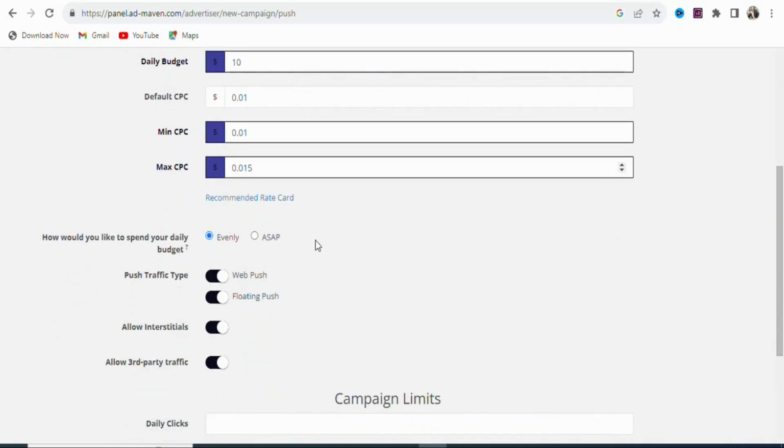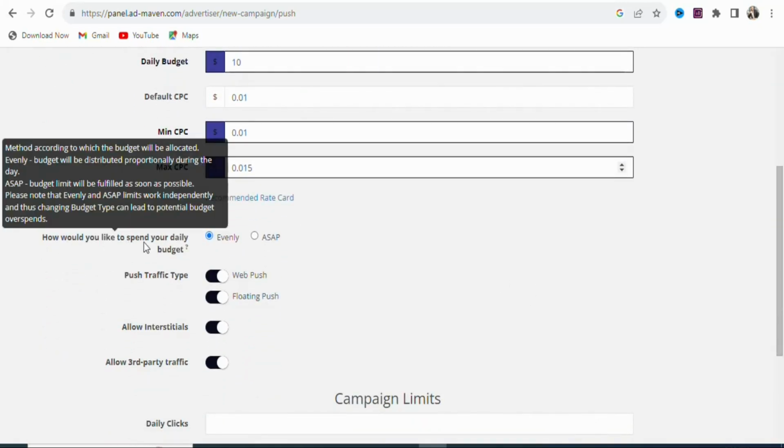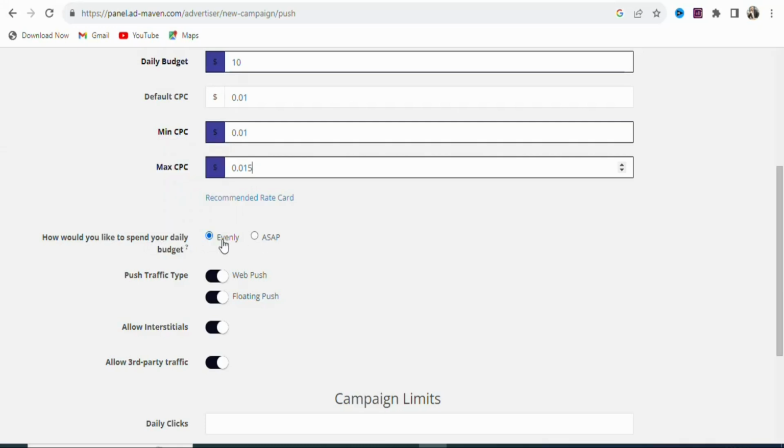Once you scroll down, you can see how would you like to spend your daily budget. You can see evenly and as soon as possible. We are going to select evenly. That means they have to spend our budget throughout the day. If you select as soon as possible, they can spend your budget in the morning, they can spend it in the afternoon, they can spend it in the evening. But what we want to do is that we want to spread our campaign throughout the day. So select evenly.